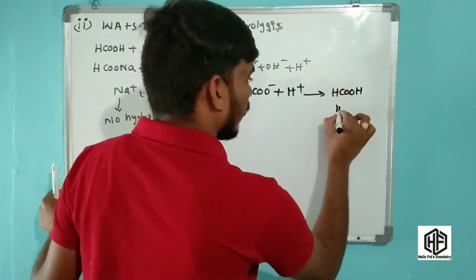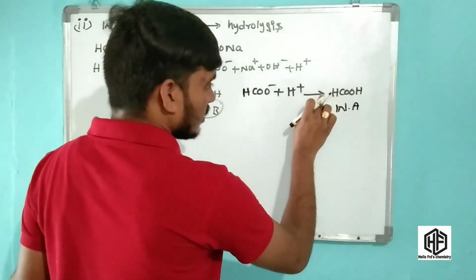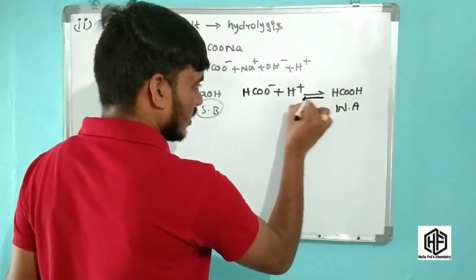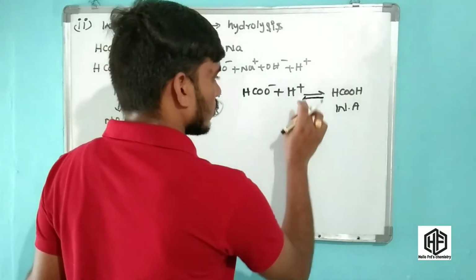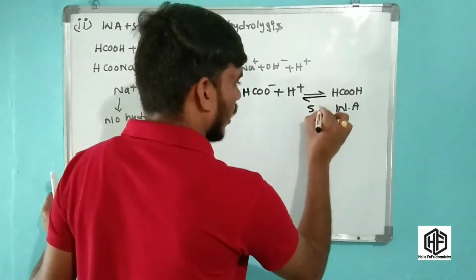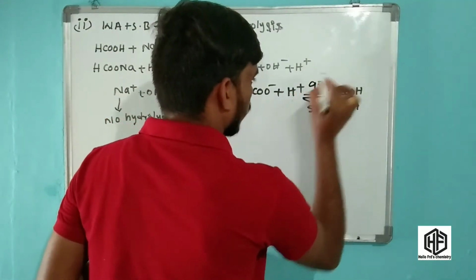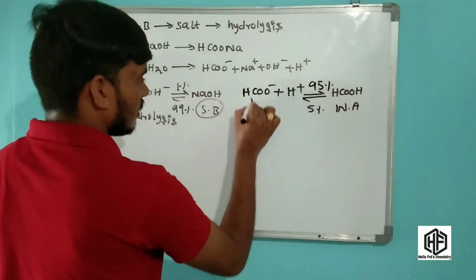This is a weak acid, friends. In the backward direction it is present only 5%, but in this direction 95% is present.